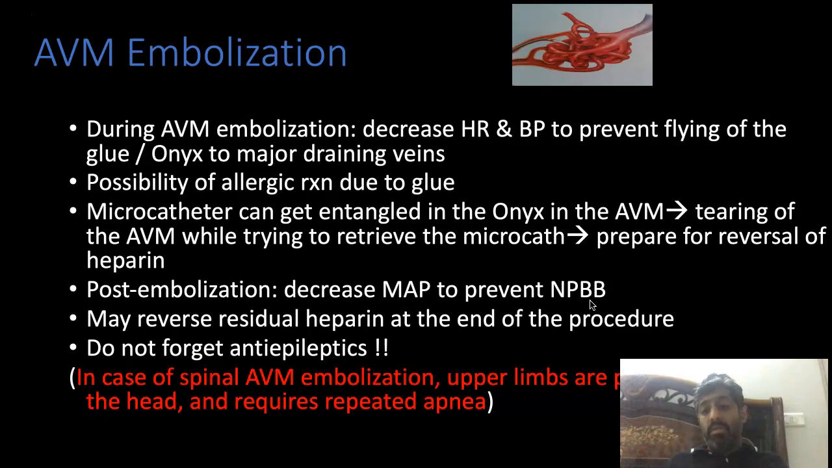And do not forget to load these patients with anti-epileptics. These patients are often already on anti-epileptics because most of the AVMs have ruptured before they come for treatment. In the case of spinal AVM embolizations, your upper limb is positioned like this, so you need to maintain the IV cannulas and extension lines accordingly. And it requires repeated apnea.